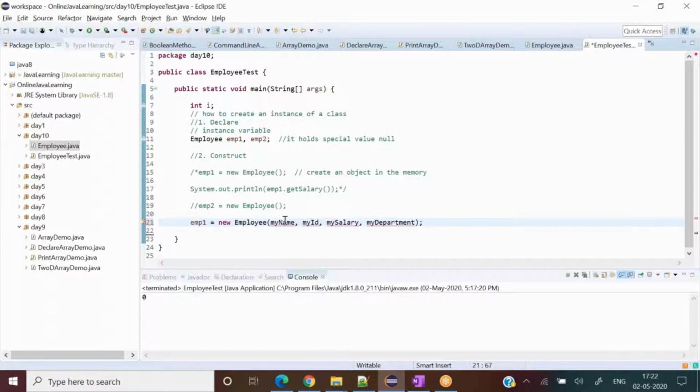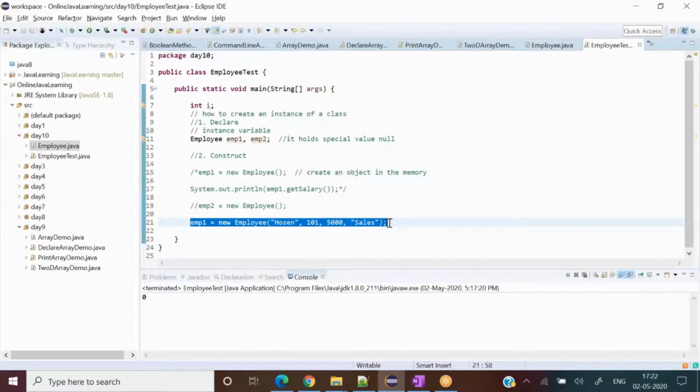Now I will be providing name. I have provided Hossein here, ID is, let's say, 101, salary, let's say $5,000, and department, let's say sales. So this particular thing I have given to the object now.